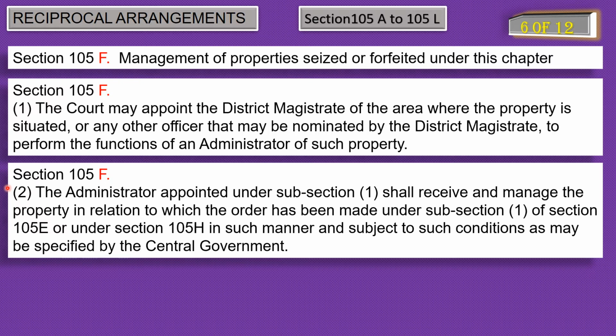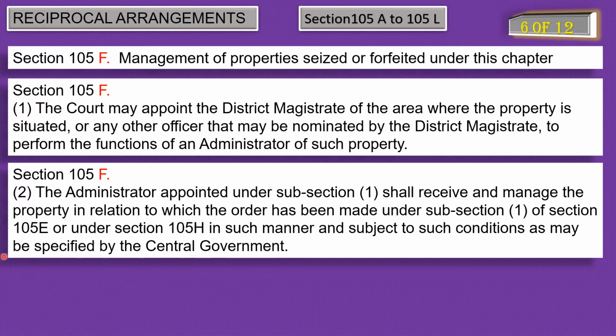Now subsection 2 of 105F says that the administrator will function or manage that property in such manner and subject to such conditions as may be specified by the central government, not by the court. So the functioning of an administrator will be dealt with by the central government.